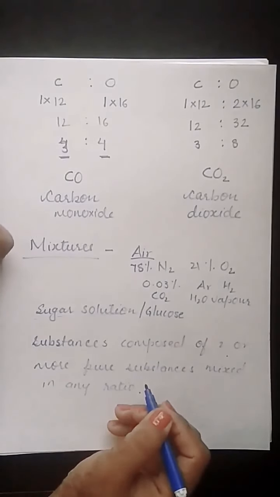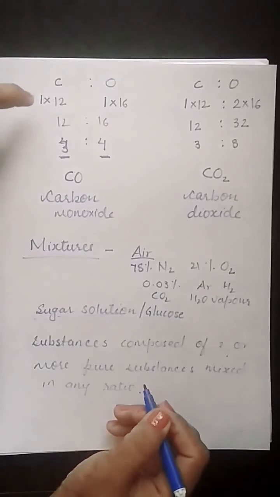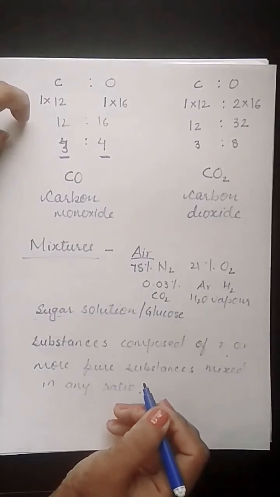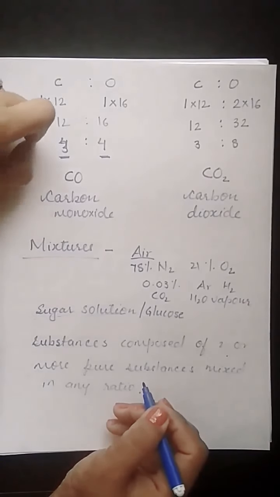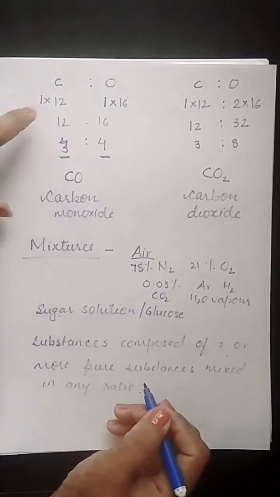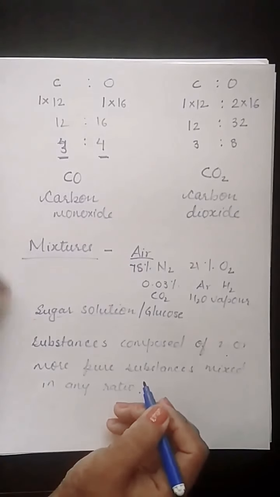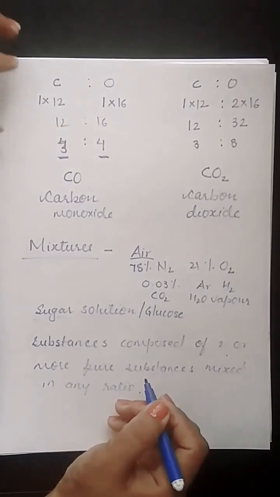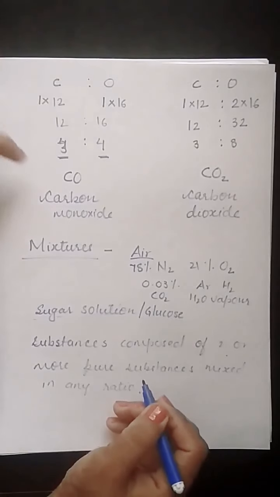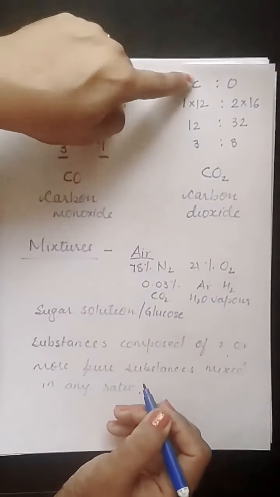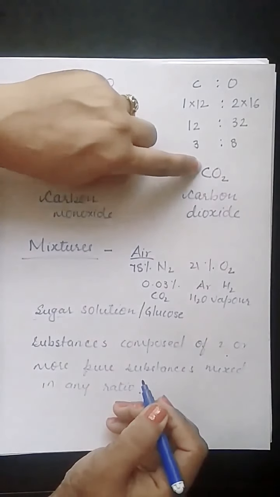in a mixture, elements show their identity, constituents show their identities, whether they are elements or compounds. But in compounds, elements do not show their identity. Their identity changes. A compound has totally different properties from the elements. We'll see compounds are formed due to chemical combination. Here only physical mixing of two substances is there. So for compounds, if we want to get the element back, suppose I want carbon dioxide to give me carbon and oxygen back, I need to go for a chemical change.